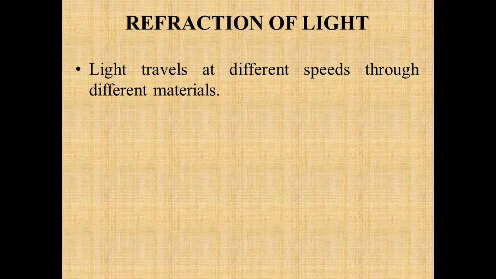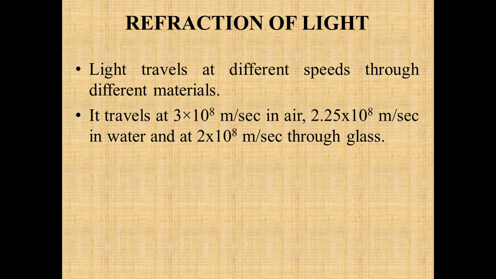So as we already knew, light travels at different speeds through different mediums. In the air or in vacuum, its speed is maximum, that is 3 into 10 to the power 8 meter per second. In the water, its speed is reduced and it becomes 2.25 into 10 to the power 8 meter per second. And through the glass, it reduces even more, to 2 into 10 to the power 8 meter per second.